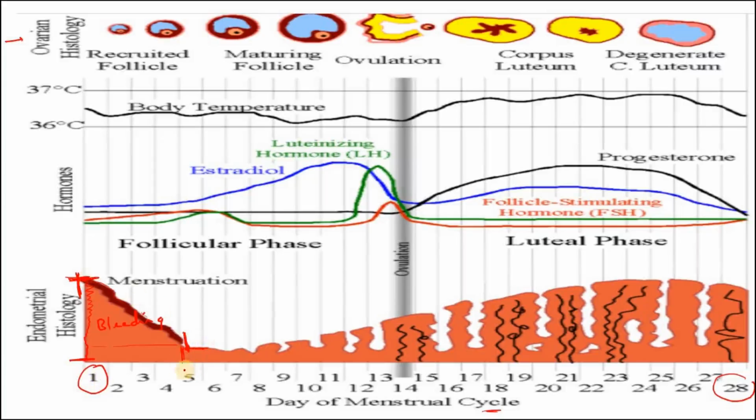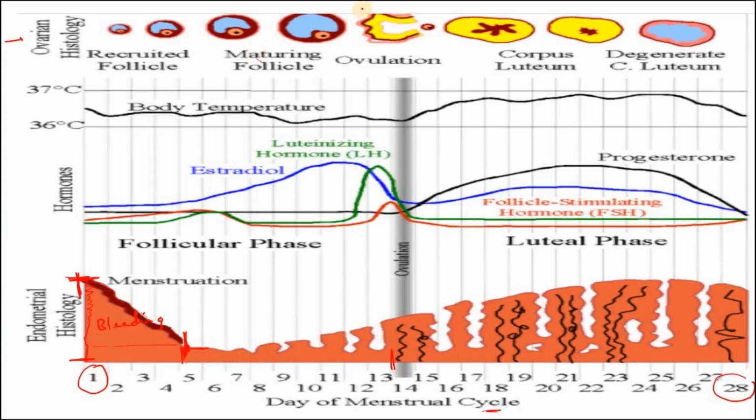Okay, so that's day 1 to 5 of menstruation. This is when the bleeding occurs, right? It stops here. At the very same day of day 1, a new ovarian follicle is recruited. Means one follicle is selected in the ovary. This follicle starts developing. It matures, and from day number 5 to day number 13, the uterus wall is slowly becoming thicker, but not so thick. Not much action is happening here.